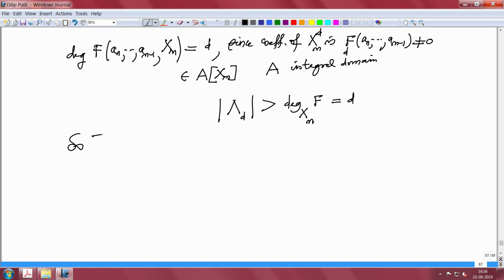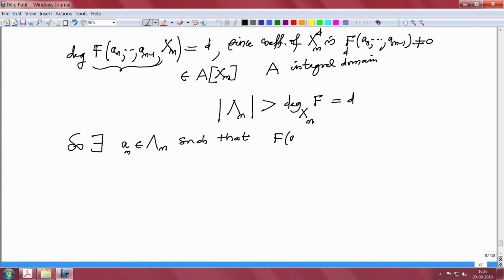So, there exists a point, this is not d, sorry, this is n. There exists a_n in capital Lambda_n, let us call it a_n, such that this polynomial evaluated at x_n equal to this a_n will not be 0.